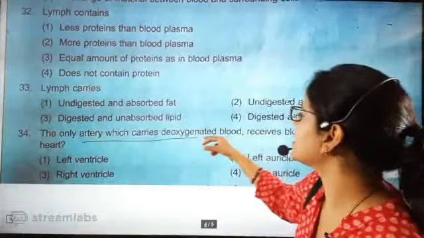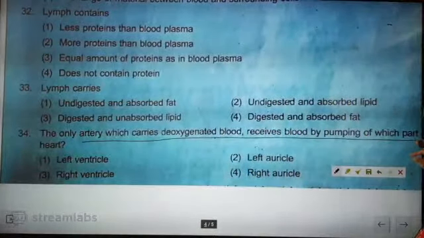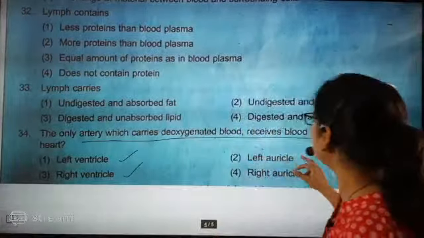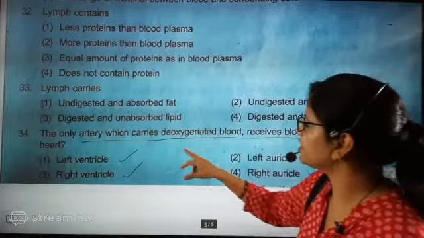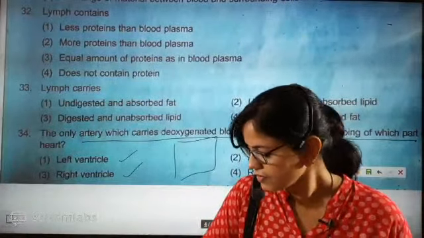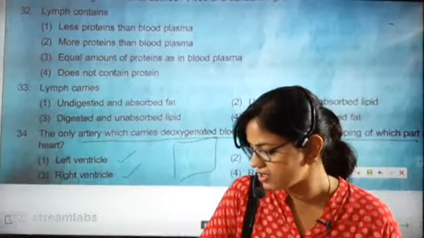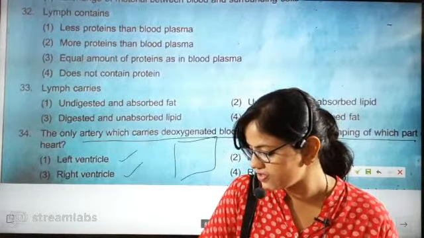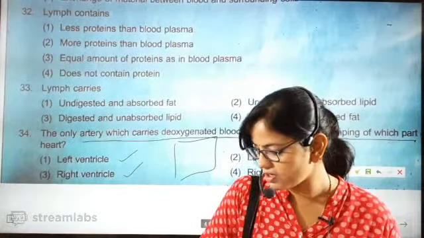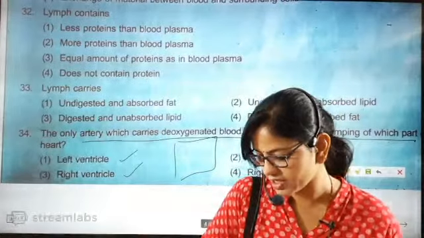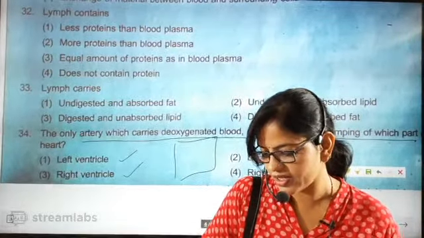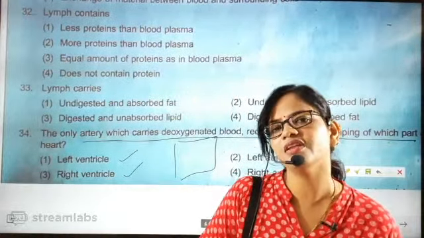The only artery which carries deoxygenated blood, receives blood by pumping of which part of the heart? Left ventricle, right ventricle, left auricle, right auricle. Definitely, which is the vein which is carrying? Pulmonary vein or pulmonary artery? Which part? Left ventricle, right ventricle. Which one is the correct answer? Auricle is not the correct answer. Left ventricle or right ventricle? Come on. Pulmonary artery or pulmonary vein?